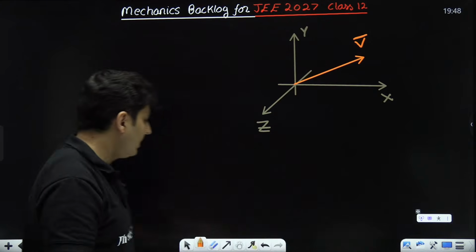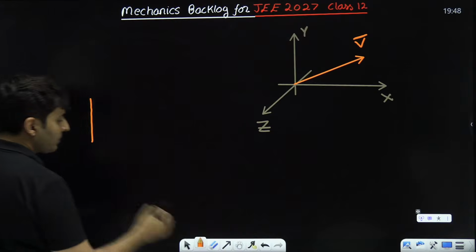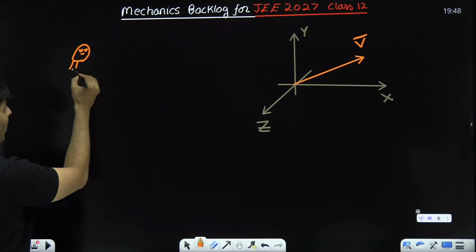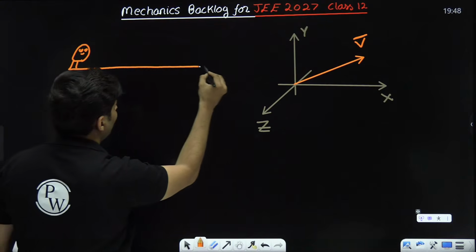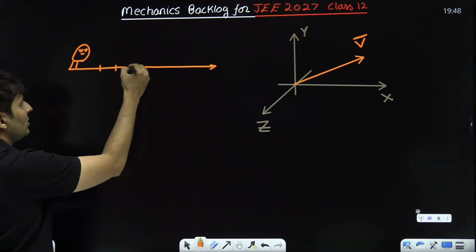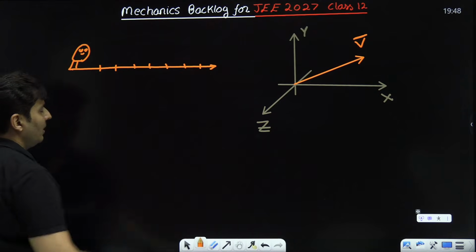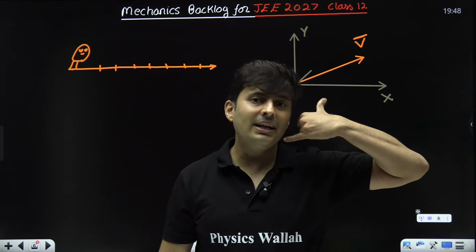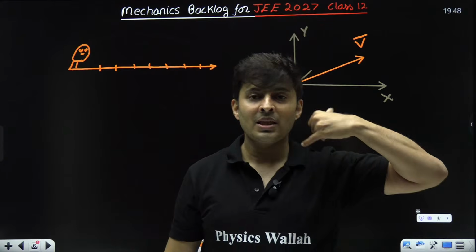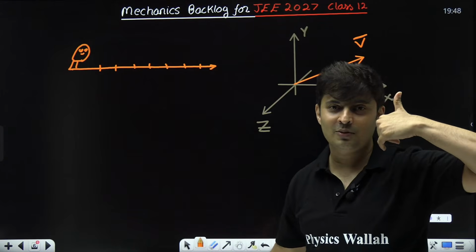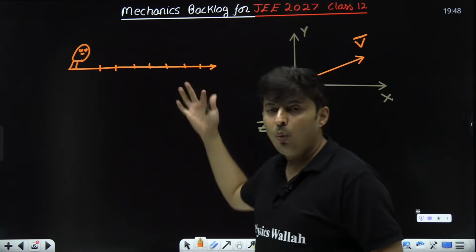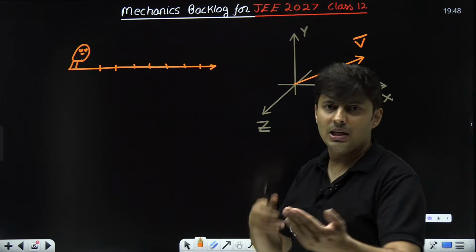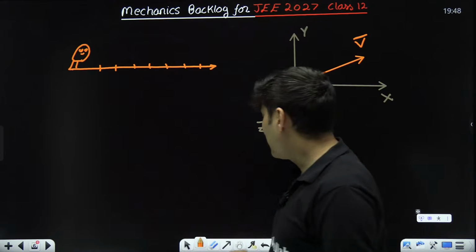So, for example, I will explain this to you in a beautiful manner. See, there is a Pandu. Pandu is walking on a railway track. And there are those milestones, 2 kilometers, 3 kilometers, 100 kilometers, 5 kilometers, whatever. So Pandu can call somebody, hey, I am on a railway track, I am on the 5 kilometer mark. Hey, I am on the railway track, I am 7 kilometers from the station. So that is like a one-dimensional motion. You can easily predict where Pandu is if I tell you what kilometer mark he is.